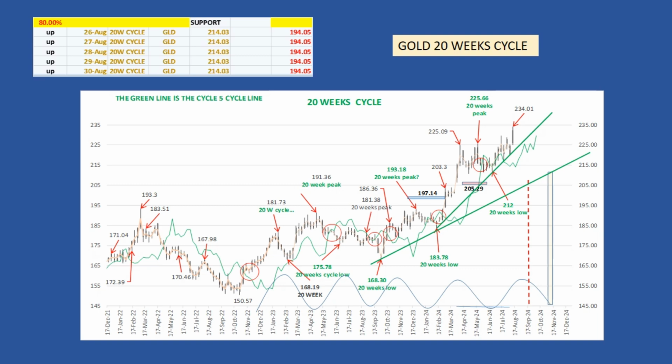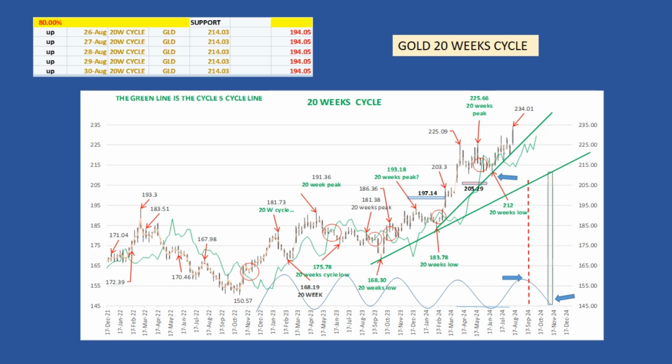For now, the best place to label the last 20 weeks cycle low is still June 26th. Even if we can have a debate about July 25th as a potential candidate, this will resolve by itself on the lower time frame. Assuming June 26th is the last 20 weeks cycle low, the next 20 weeks low is expected in November, the yellow zone. And the peak can be expected around the end of August to beginning of September.